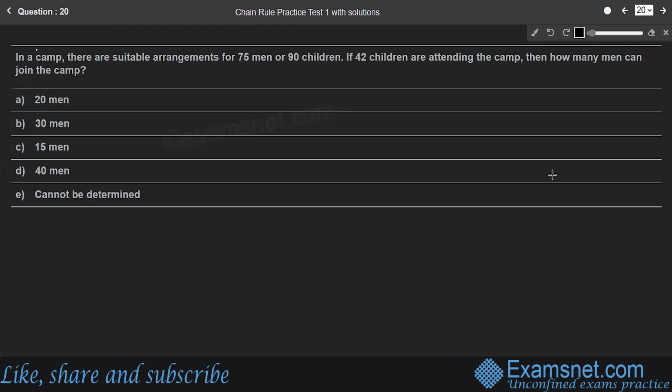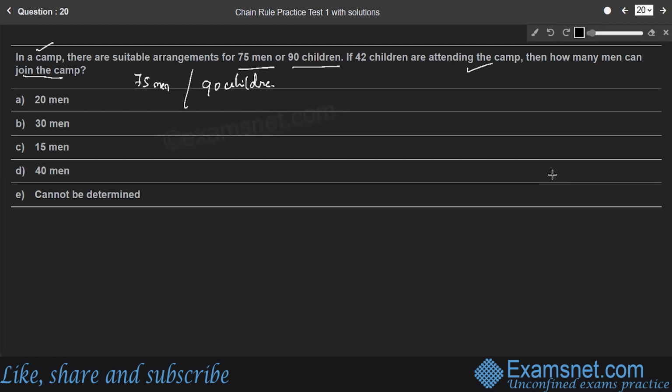Question number 20. In a camp, there are suitable arrangements for 75 men or 90 children. If 42 children are attending the camp, then how many men can join the camp? So in a camp, there are 75 men or 90 children, for them suitable arrangements are made, either for 75 men or for 90 children, not together, right?